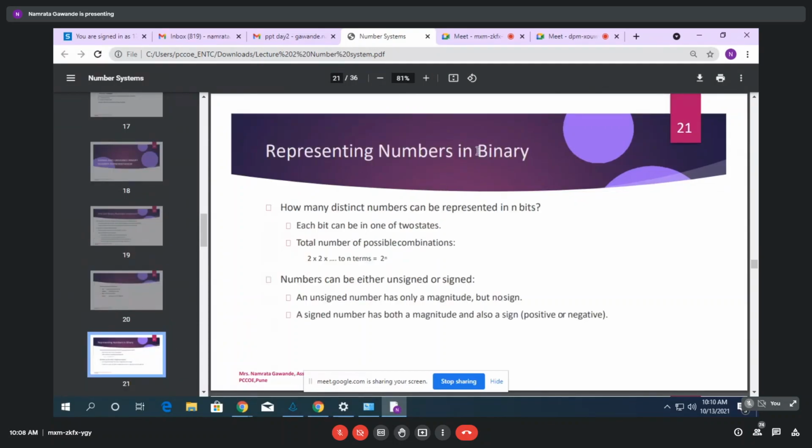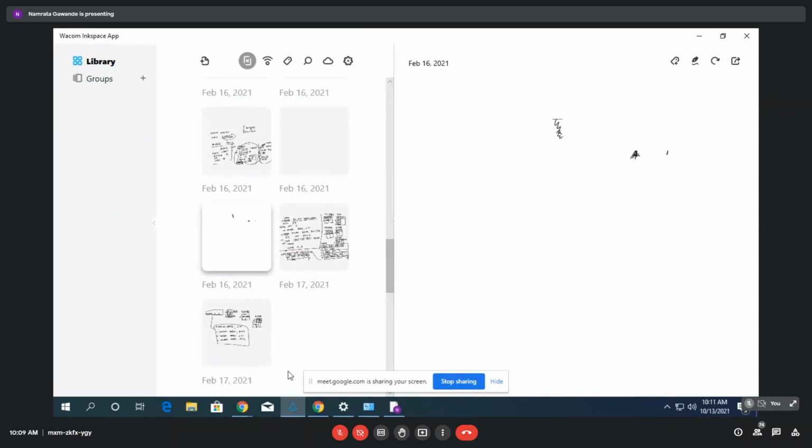So, representing numbers in binary. How many distinct numbers can be represented in n bits? Each bit can be in one of 2 states. If we say 2 to the power 1, then only 1 bit is represented, either 0 or 1, right? So the total number of possible combinations is 2 multiplied by 2 multiplied by 2, n terms, 2 raised to power n. Right? That will be the possible combinations. If we consider 2 raised to power 2, how many combinations will there be? 4 combinations. Right? As we have seen in this particular part, for 2 raised to power 2.